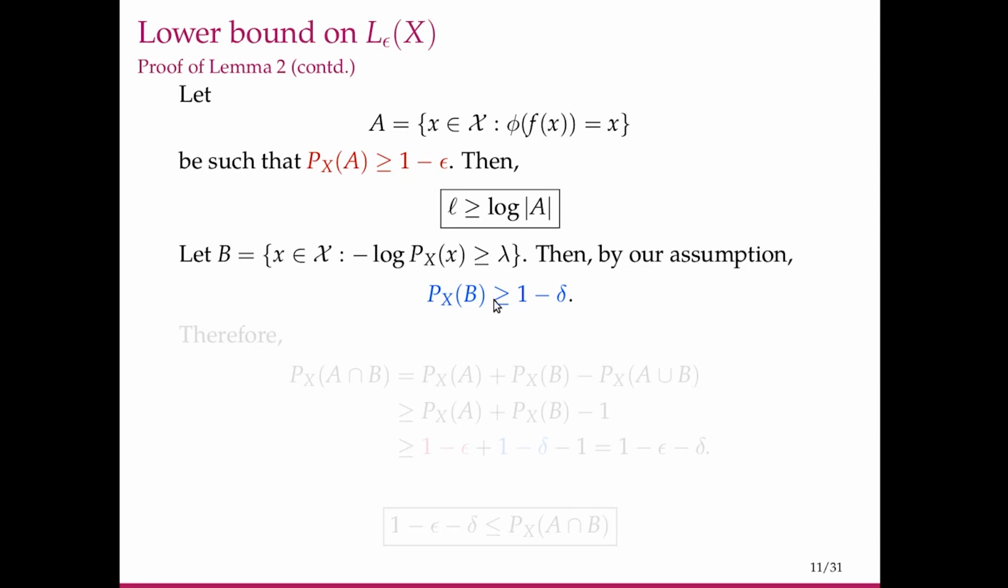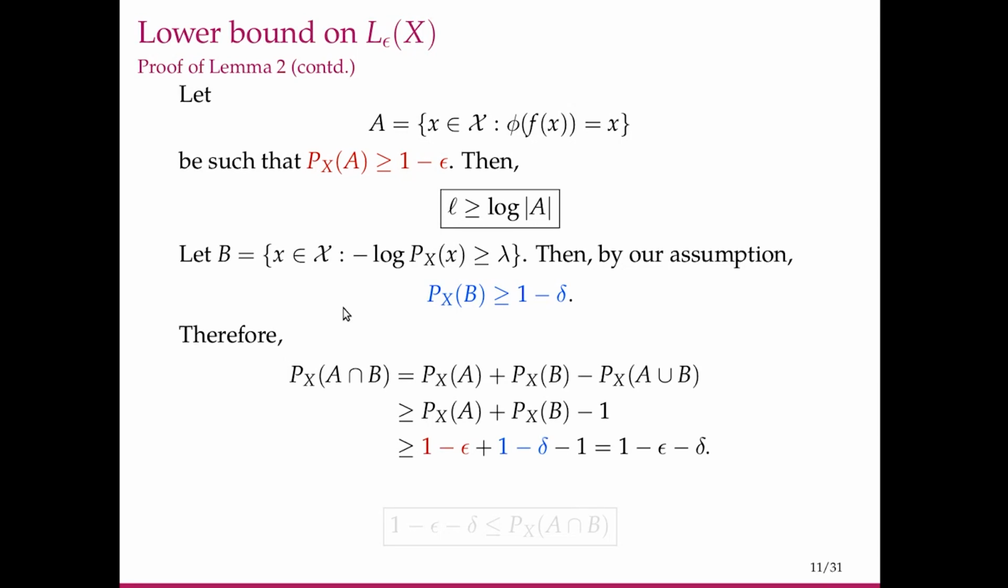And by our assumption, we assume that this set has probability greater than or equal to 1 minus delta. We said if there is a set like this and if there is a lower bound on the probability of that set, then we can say there is a lower bound on L epsilon. That was the statement. So this is from the assumption.